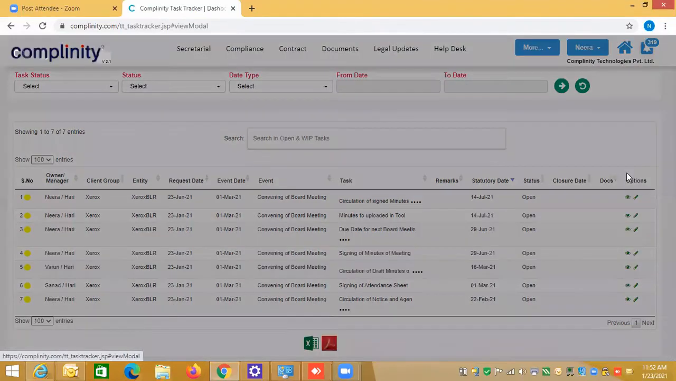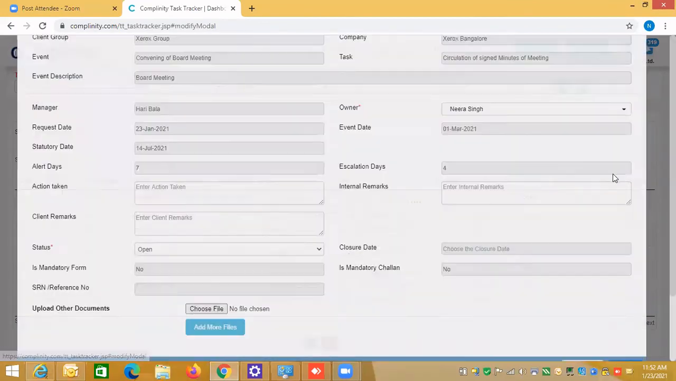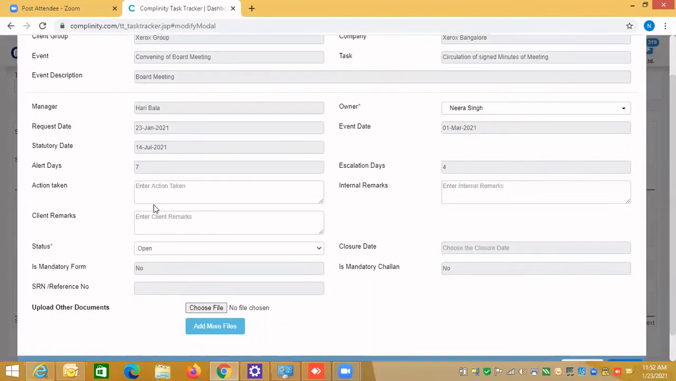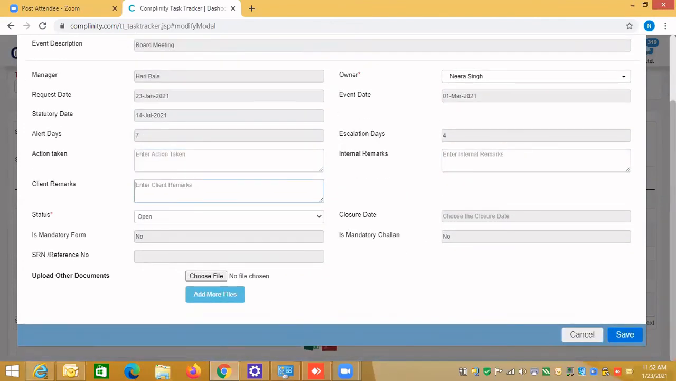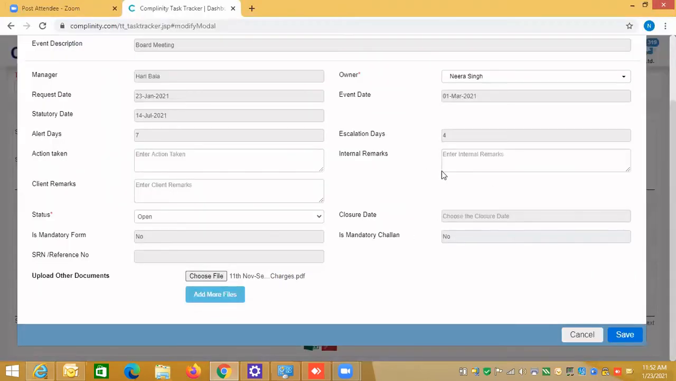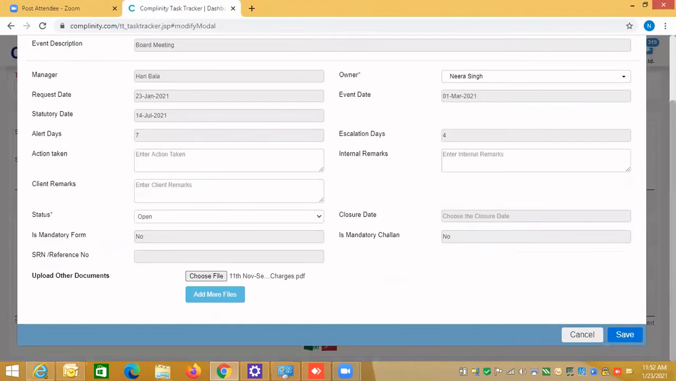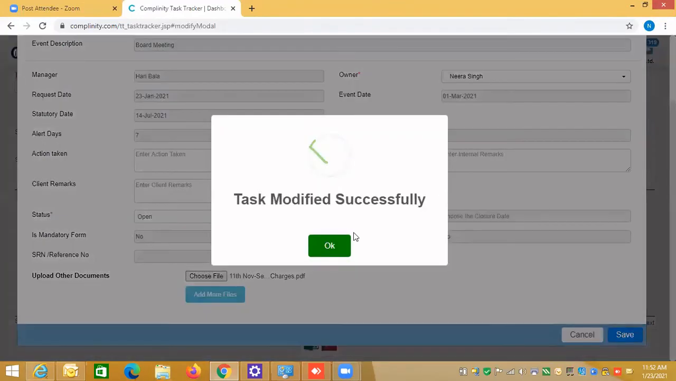So you see the I button to see the details, and to modify it, you can only modify what action has been taken, what are the internal remarks, what are the client remarks. If you are doing a taken action for the external, you can enter it and you can attach the file. So file attachment you can do, and this way you can modify the details. I can change even the owner manager here also. So this way I can perform the task. So I'll say save it.